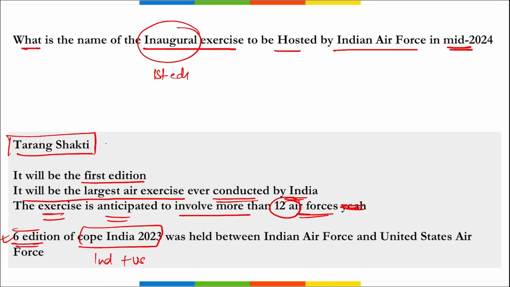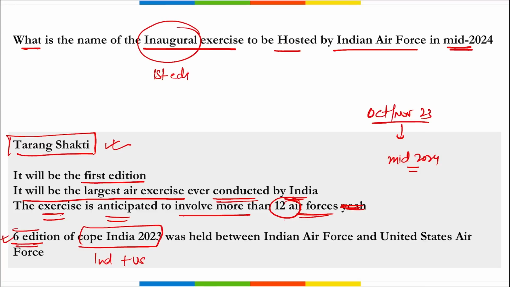So coming back, we are talking about Tarang Shakti. It is the largest ever air exercise that will be conducted by India in India only, and it is the first ever edition. It was initially to be scheduled in October-November 2023, but now it has been rescheduled until mid 2024. Correct?